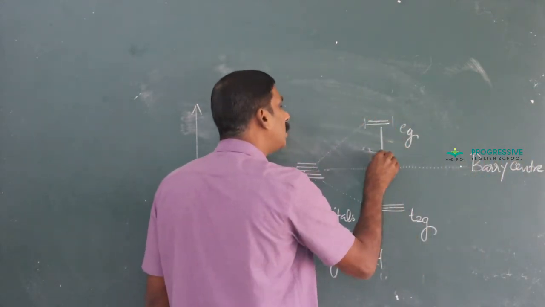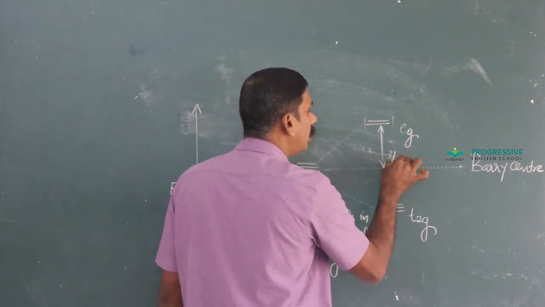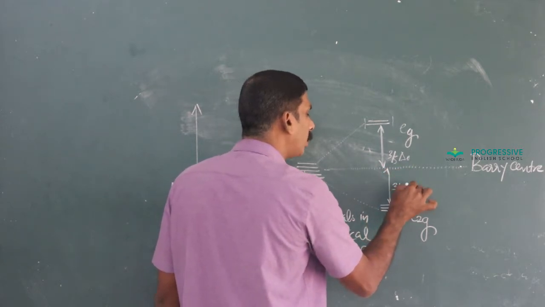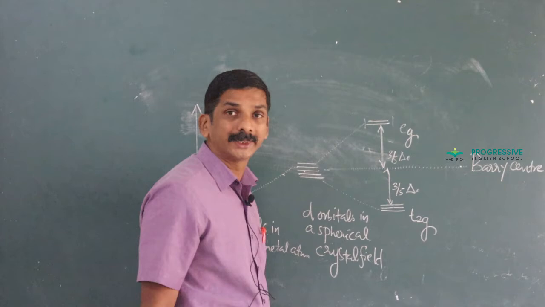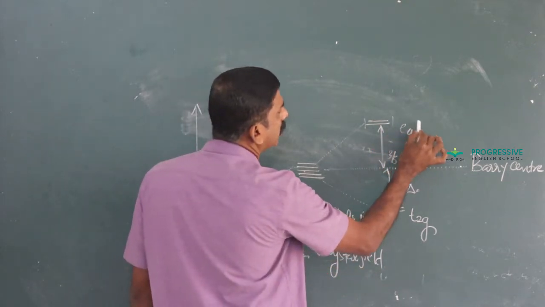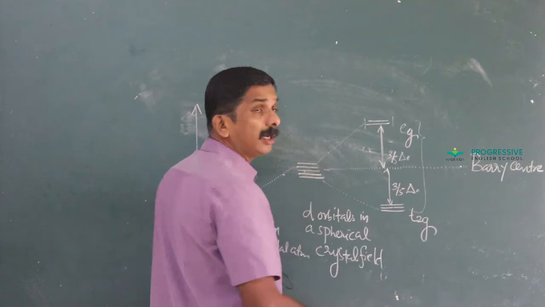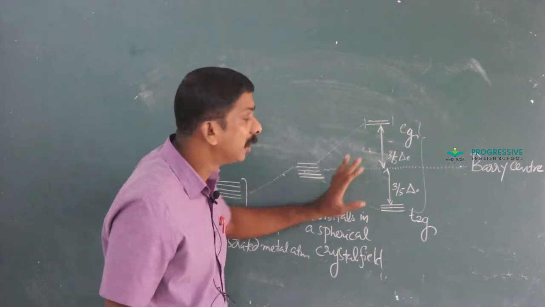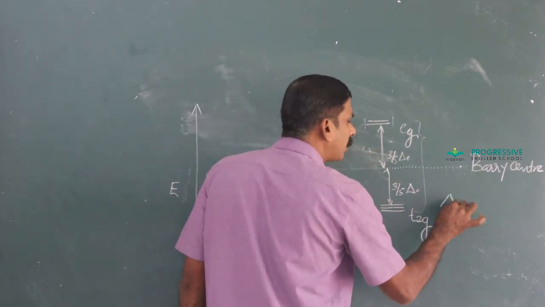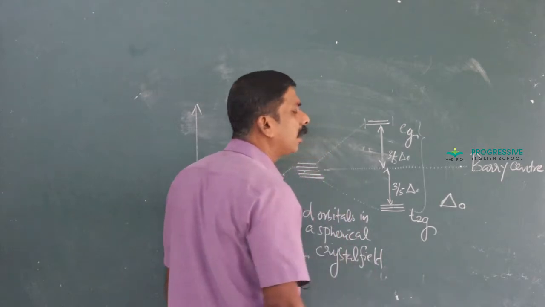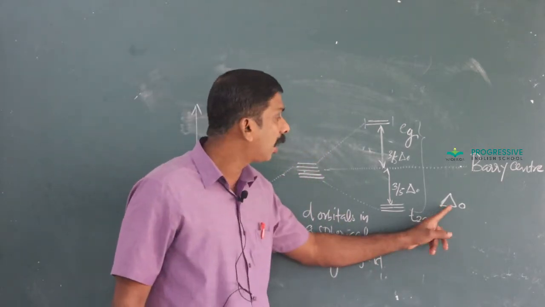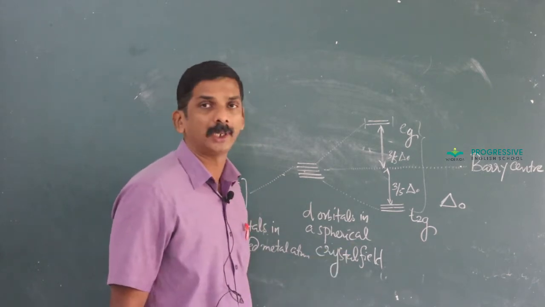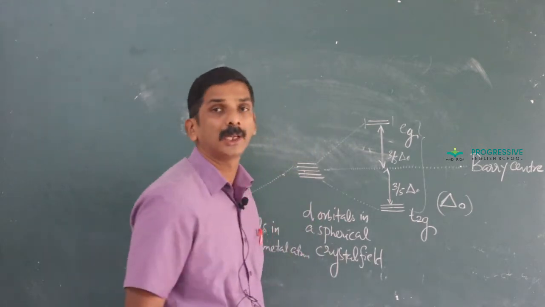With respect to this barycenter, the Eg energy increases by 3/5 delta O, and here the T2g energy decreases by 2/5 delta O. The energy difference between T2g and Eg is called the crystal field splitting in an octahedral complex, that is delta O, the octahedral splitting.